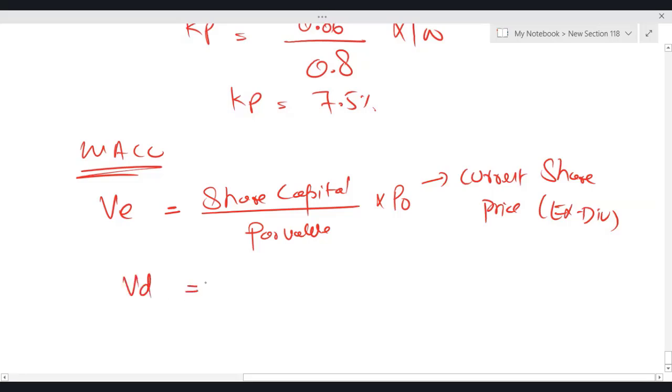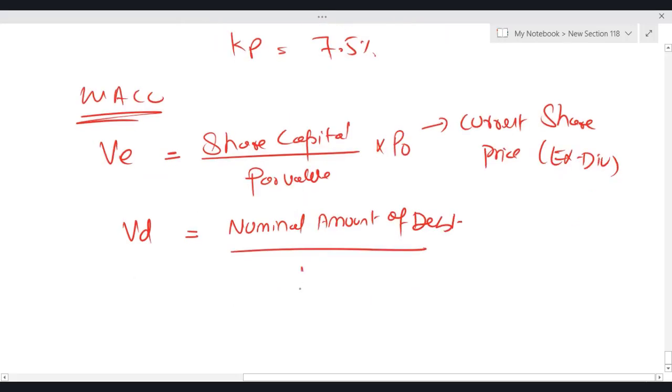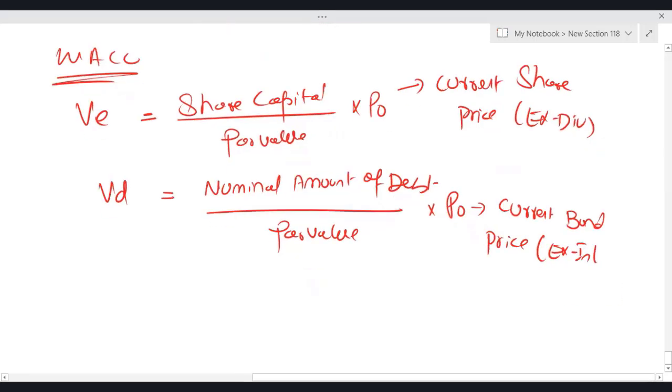VD, market value of debt. How do we calculate? Nominal amount of debt, which you will get from the statement of financial position, divided by par value. Normally the par value of a bond is 100. Multiply by P naught, and this time P naught will be the current bond price, X interest. Nothing is mentioned, we know that the given price is X interest.